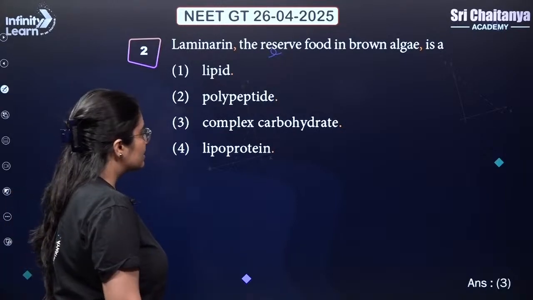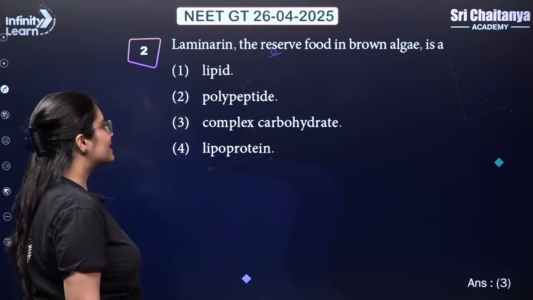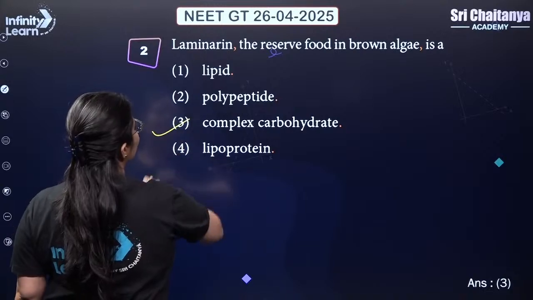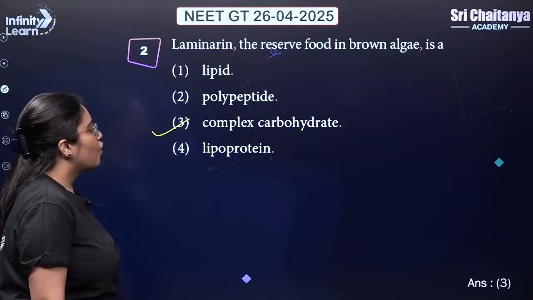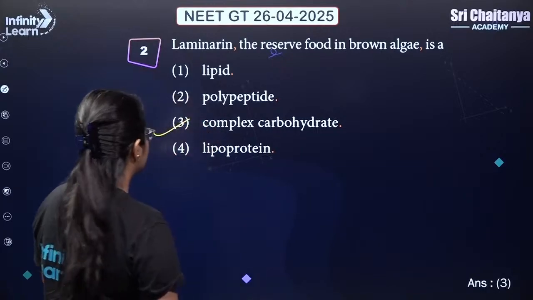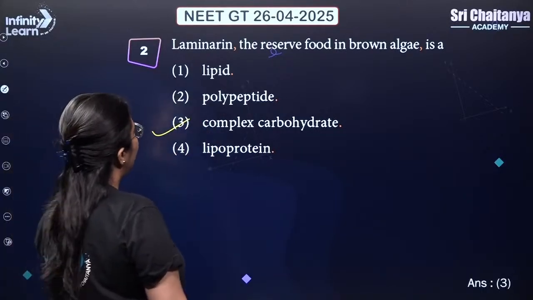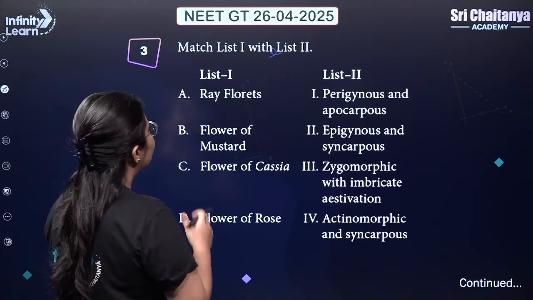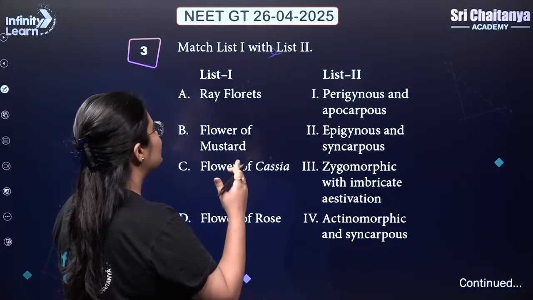Laminarin, the reserve food in brown algae is, so it is the complex carbohydrate. Simple, very simple question. Answer is 3, complex carbohydrate. Next, match list 1 with list 2.